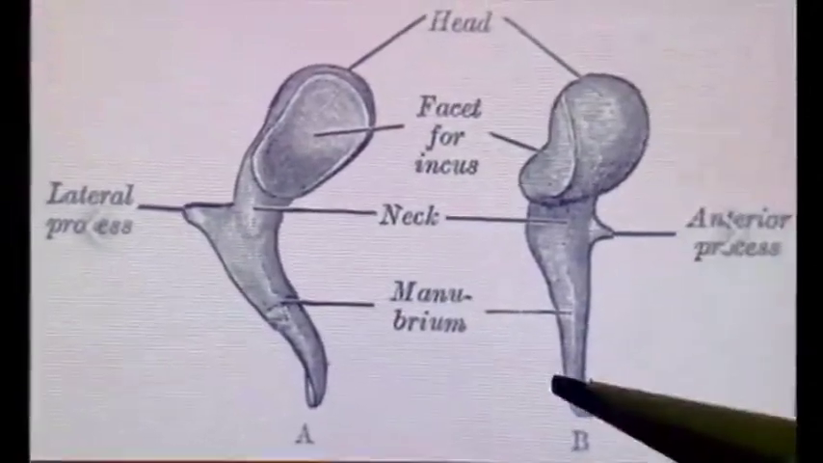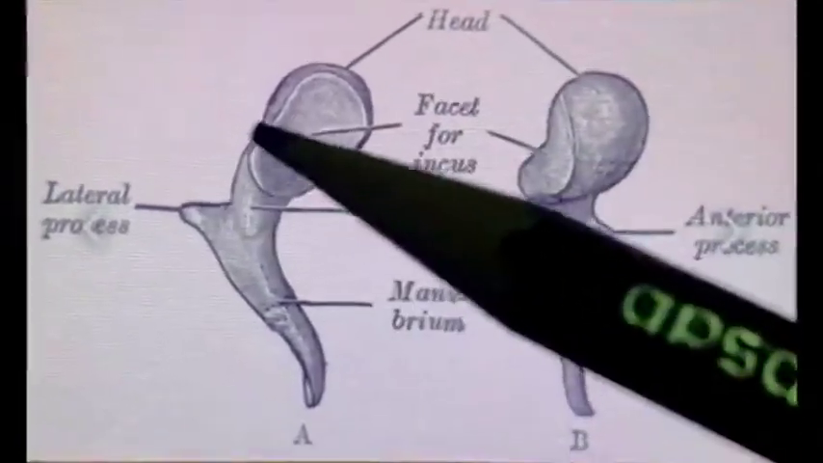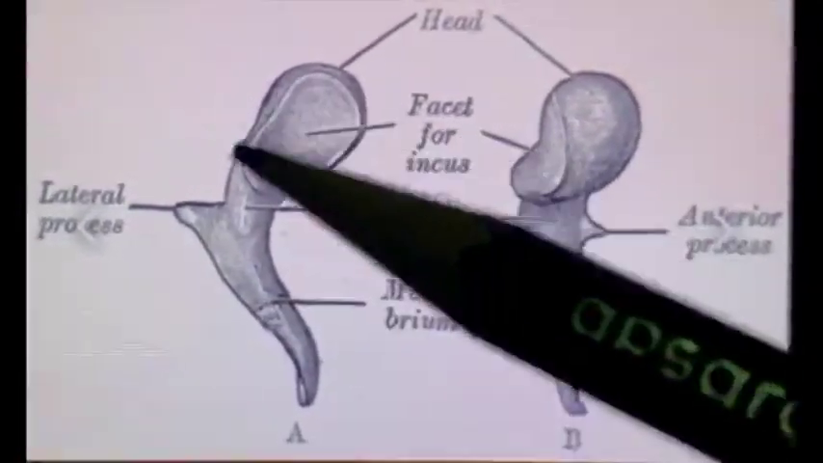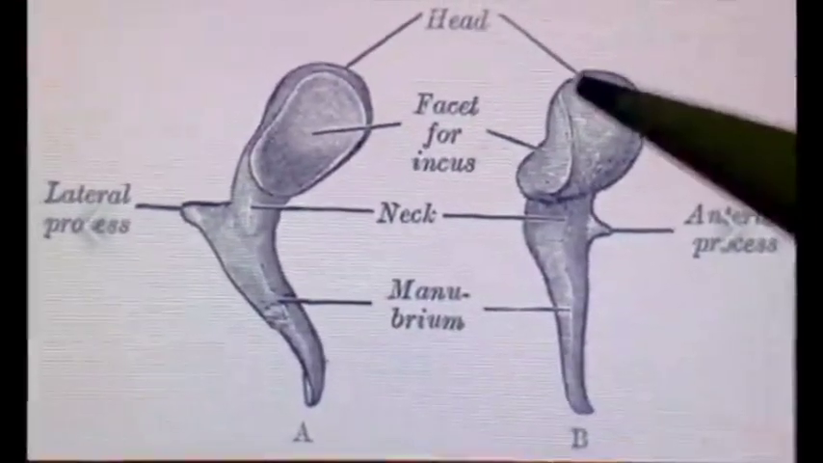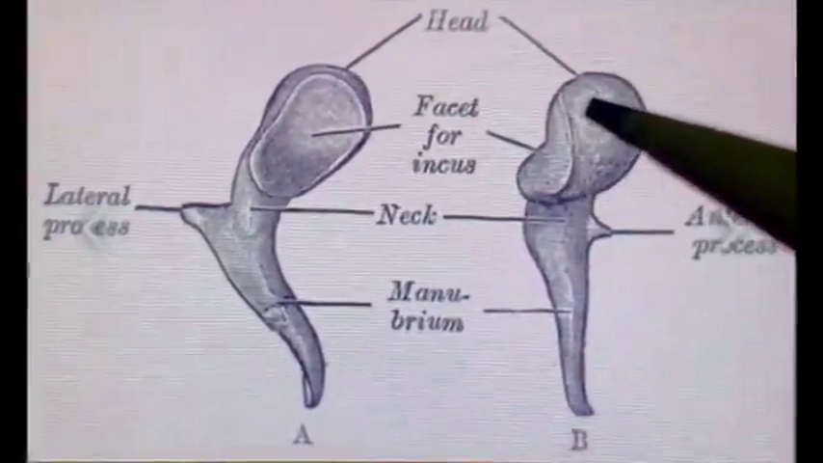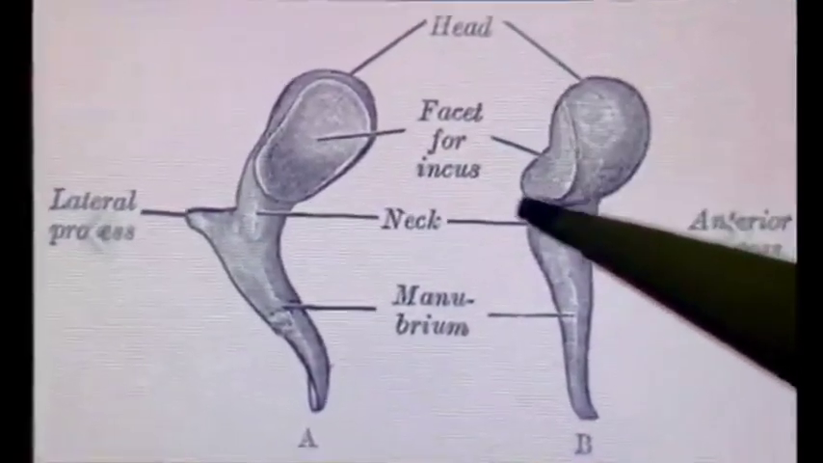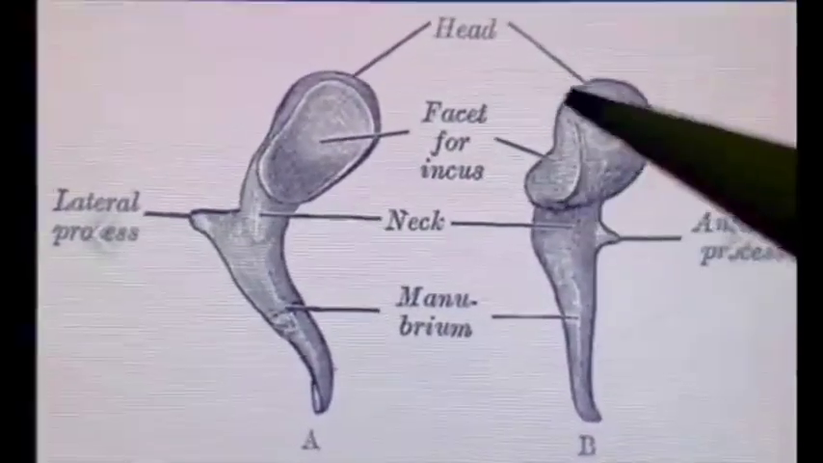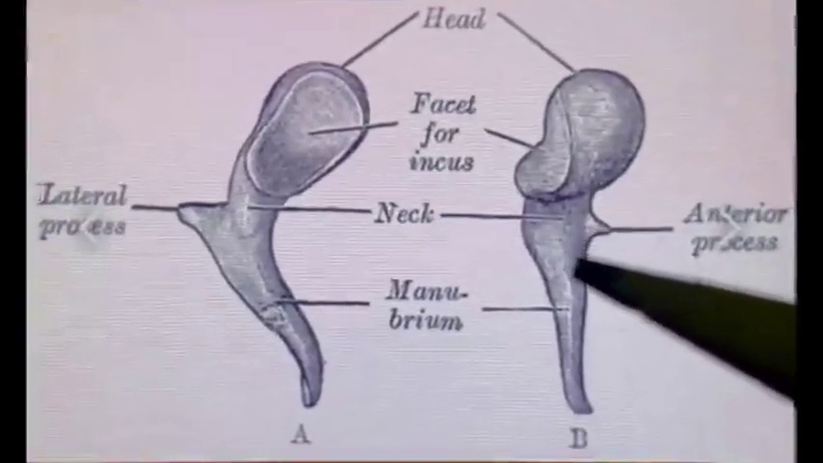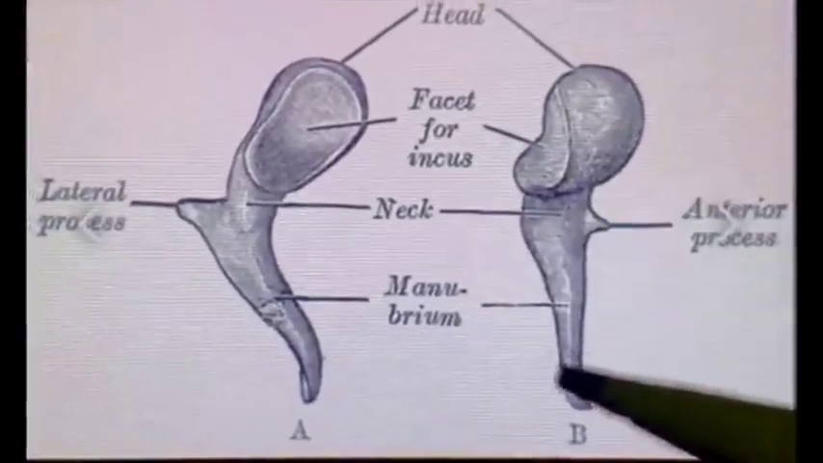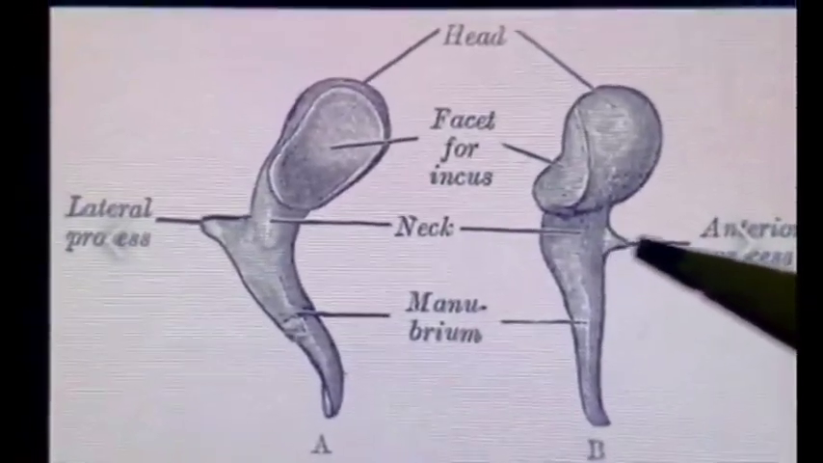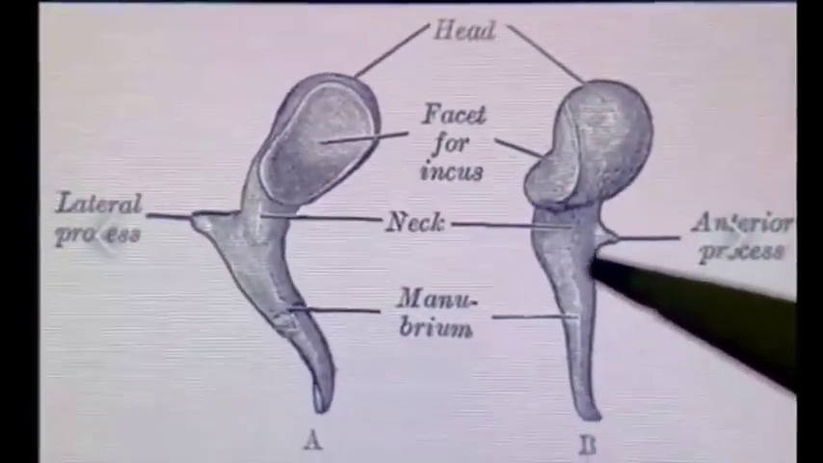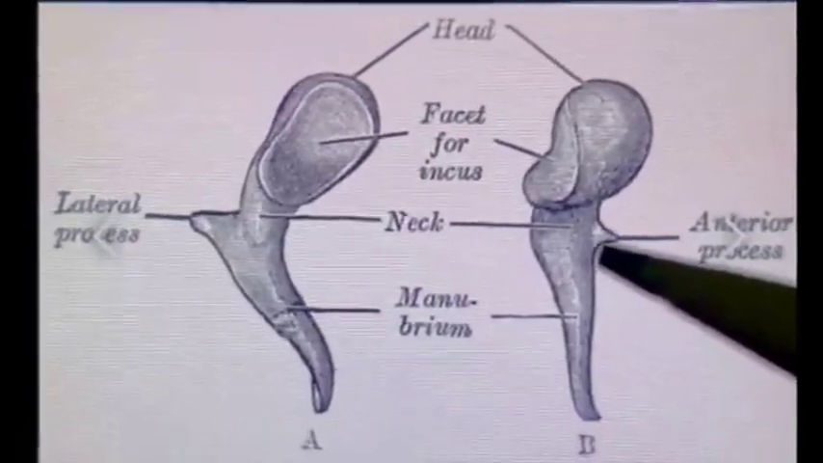In this diagram we can see the side view of the malleus. This is side view of malleus bone and this is the posterior view of the malleus bone. So in side view, this is head area, and on the posterior aspect of head we can see this is a facet for incus bone, and on this side view we can see the anterior process. So this is a small spine-like process present near the area of neck.